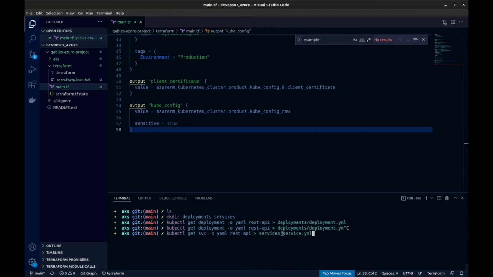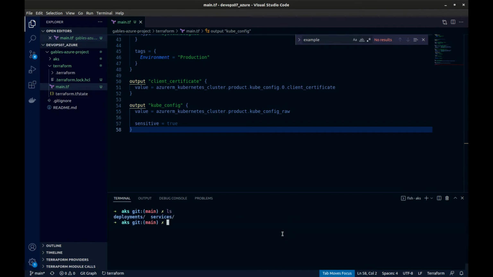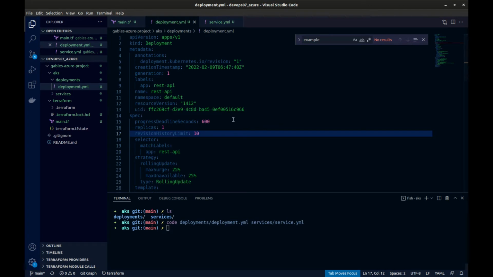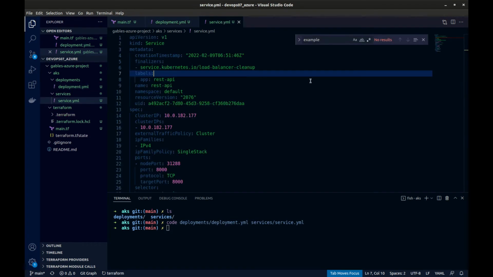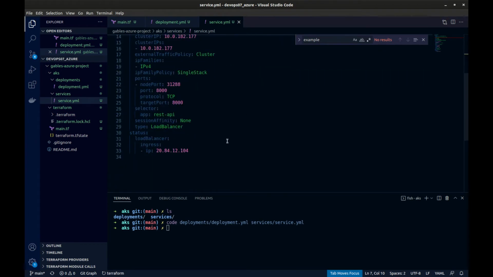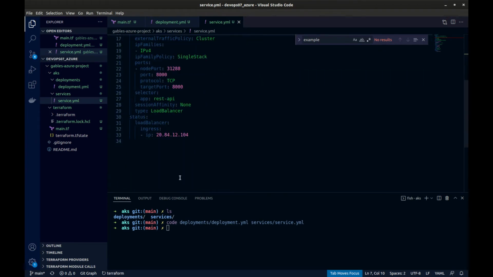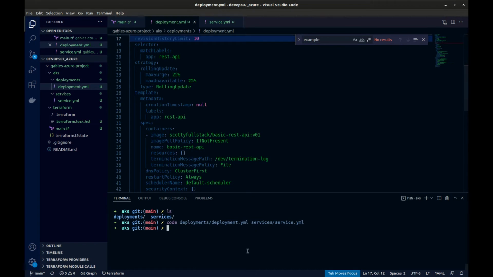Service YAML REST API into services service YAML. Okay, and so those are there. So if I were to open up both of those, here in the deployment YAML we can see we have our v1 image, and then here in the service we have our load balancer and the external IP. So pretty cool. So we can push all this up now.